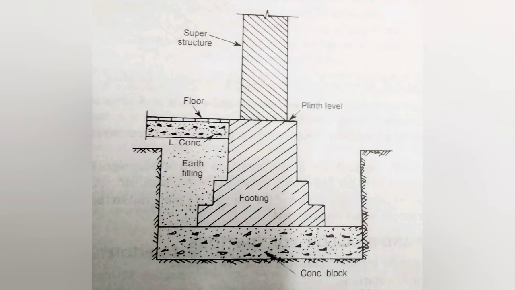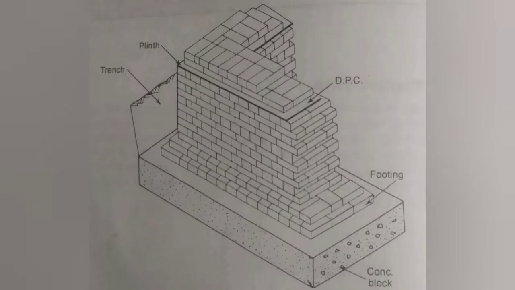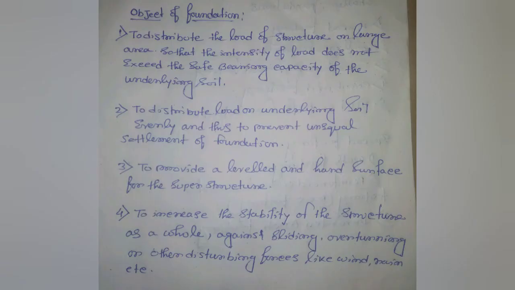Now we need to discuss the object of foundation. So many objects are there, but I will discuss the main ones. Number one is to distribute the load of the structure on a large area so that the intensity of load does not exceed the safe bearing capacity of the underlying soil, because different soils have different bearing capacity. After calculating the bearing capacity, a safe bearing capacity is given, and according to that we construct a building over it. So when we go for the foundation part, at that time we need to very thoroughly measure the safe bearing capacity upon which we will construct the building.